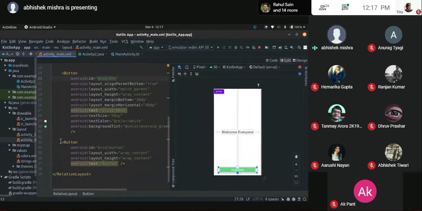Just head over to the split section and just change. Your button is here. Just a second, I'll show you the third button. Here you can see, as soon as I dragged and dropped it, it has created it for me. And it has also allocated an ID because it is aware that I need to basically provide some functionality.